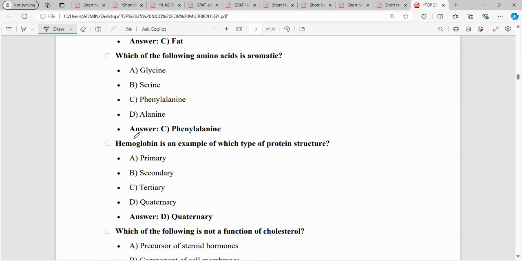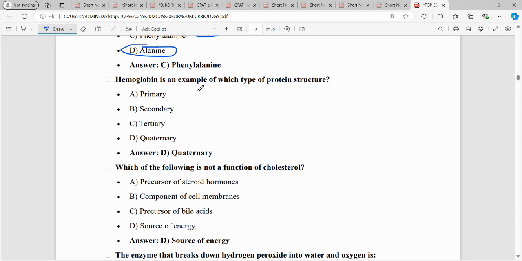Moving on, we have which of the following amino acids is aromatic. So when I talk about aromatic amino acids, we have arginine, we have tyrosine, tryptophan, and phenylalanine. So here phenylalanine is the right answer. Glycine and alanine are aliphatic amino acids, while serine is a hydroxyl containing amino acid.